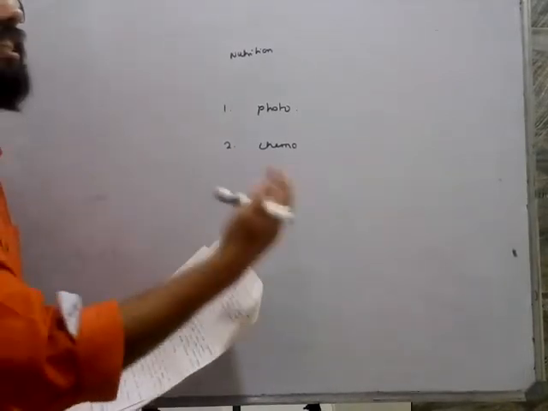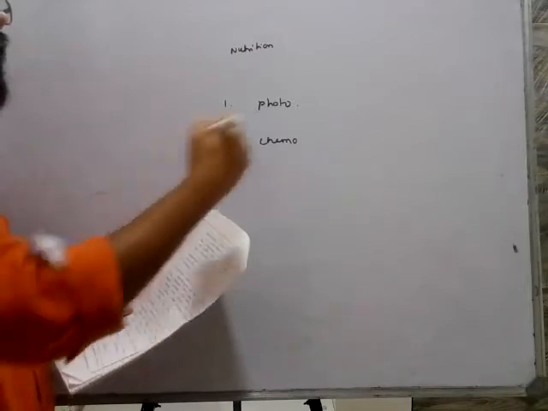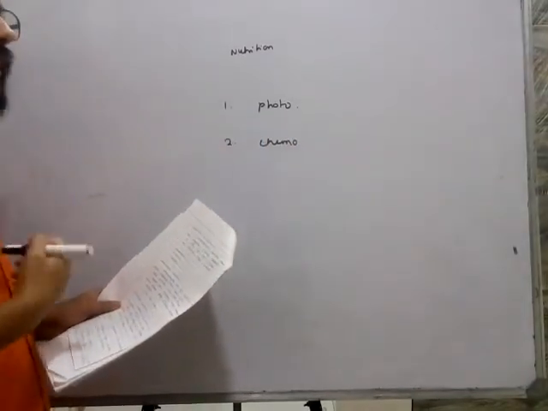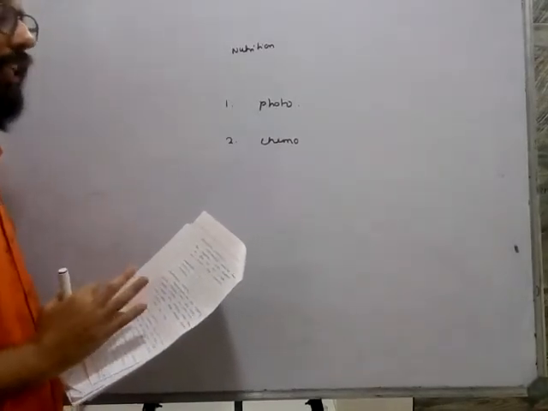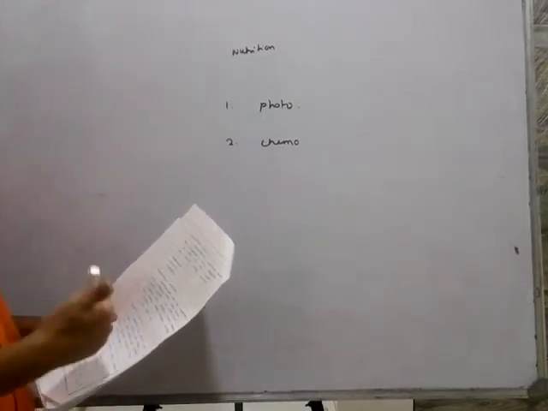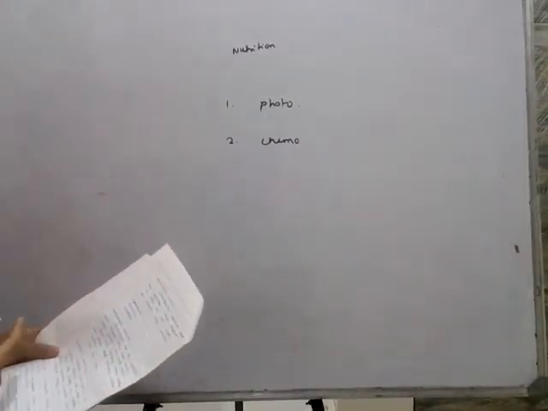Now, heterotrophic nutrition is nothing but organisms which depend on others for their food. So, for example, animals, humans, fungi, these all are heterotrophic. Now, we have three types of heterotrophic nutrition. One is saprophytic, one is parasitic, and the third one is holozoic. So, first one is saprophytic, second is parasitic, and third one is holozoic.